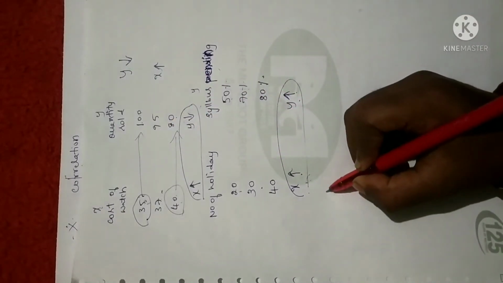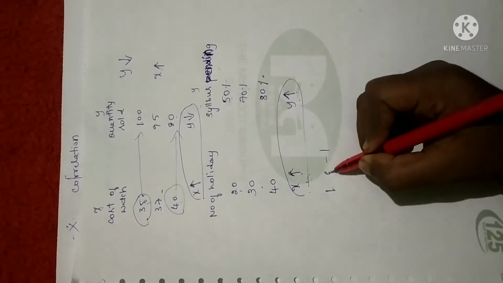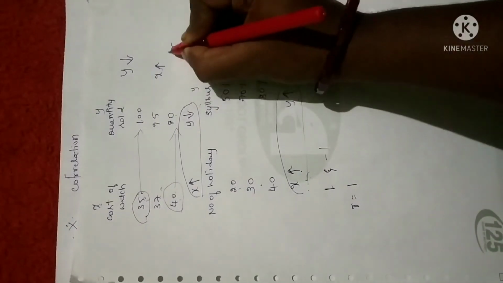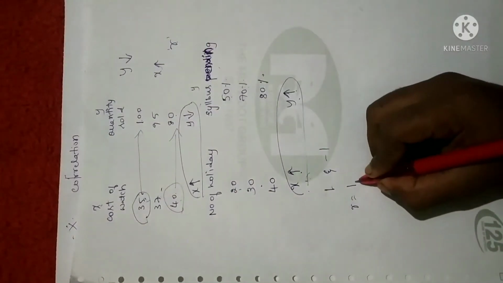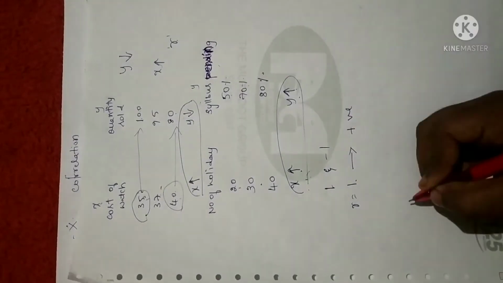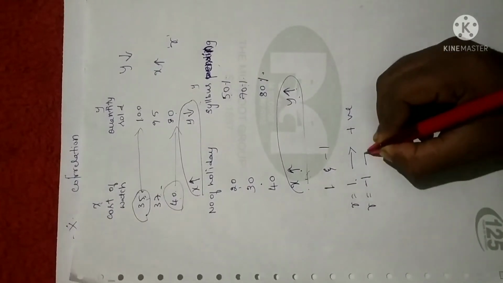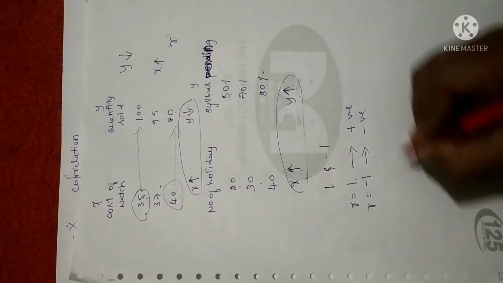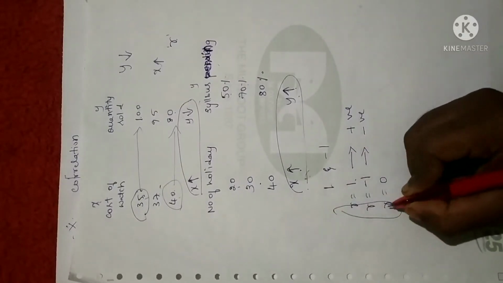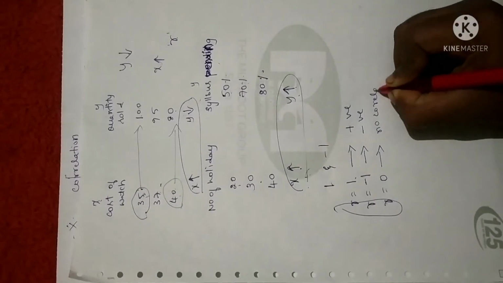Now remember that correlation always lies between 1 and -1. Generally correlation is represented by small r. Suppose small r is equal to 1, then we say correlation is perfect and it is positive. Suppose small r is equal to -1, then we say correlation is perfect but it is negative. Suppose r, which is none other than correlation, is equal to 0, then we can say there is no correlation at all.